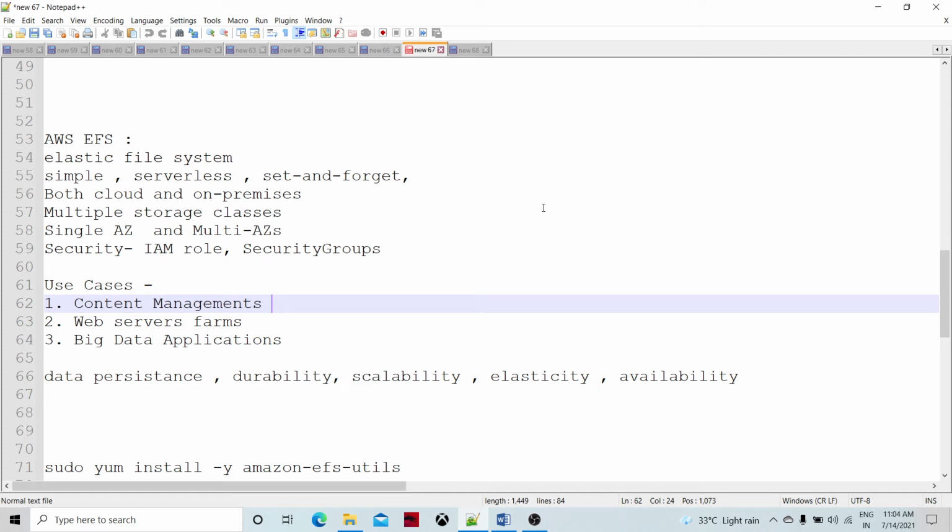Let's talk about EFS system in AWS. It's an elastic file system, which is very different from block storage and S3. Object storage, which is unorganized in structure, is provided by S3 buckets. And if you are looking for block storage, which is dedicated to one particular EC2 instance, then we go with block storage. But this is a shared file system, so it can be shared among multiple machines.